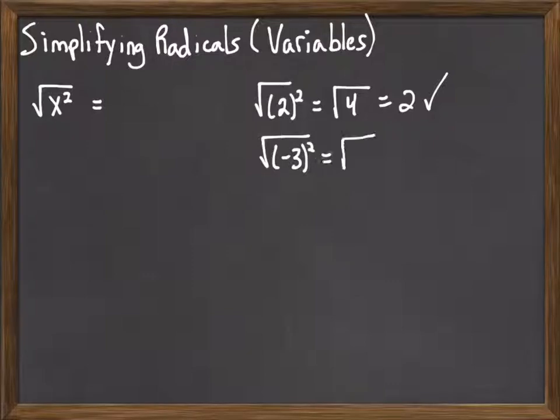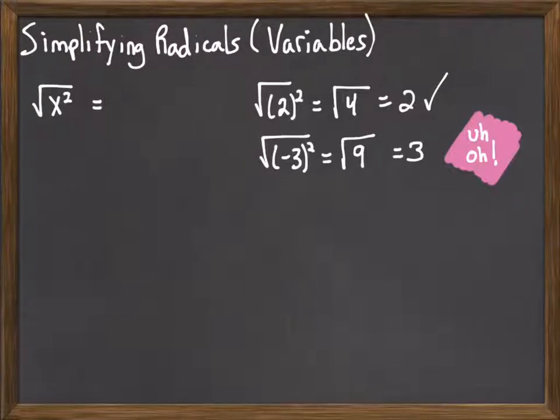But hold on. Consider the square root of negative 3 squared. Negative 3 squared is 9, and the square root of 9 is 3, so when we apply it to negative 3, we're actually getting 3, not negative 3. And so this doesn't quite work. So for positive numbers, it gives us exactly what we want. But for negative numbers, the sign's going away.